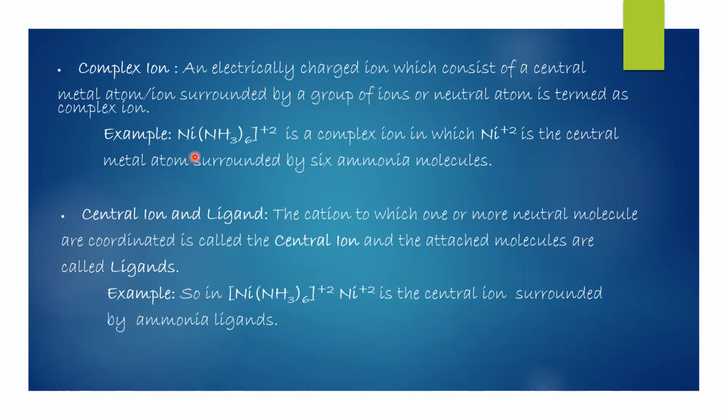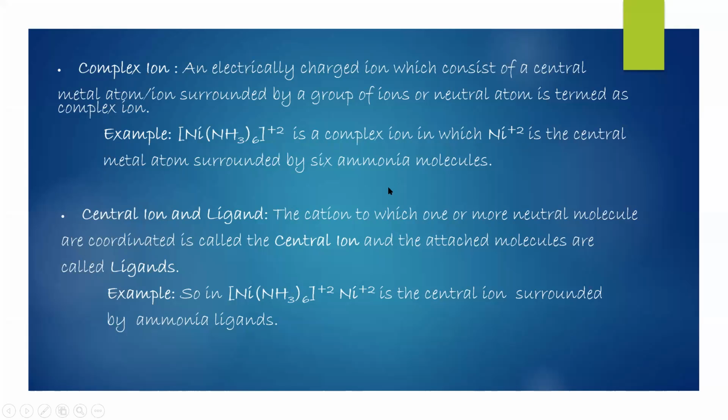For example, nickel hexaammine plus 2 is a complex ion in which Ni2 plus is the central metal ion surrounded by 6 ammonia molecules.